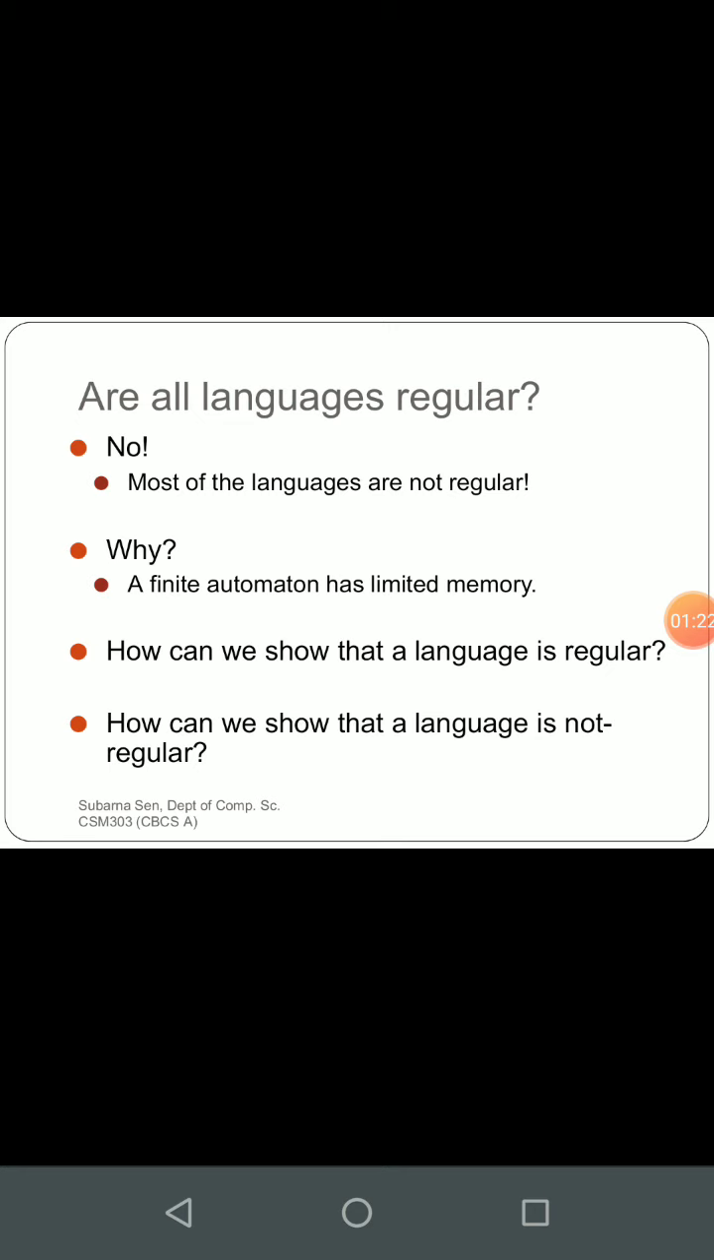When a comparison is needed, say a to the power n, b to the power n, where n is greater than or equal to 0, we have to store the number of a's in memory and compare it with the number of b's, because both powers are the same. This cannot be done in a finite automaton because it has very limited memory. It works in a finite fashion, so for an infinite language it cannot store and it cannot compare. All these languages come under the category of non-regularity. We'll see them one by one.